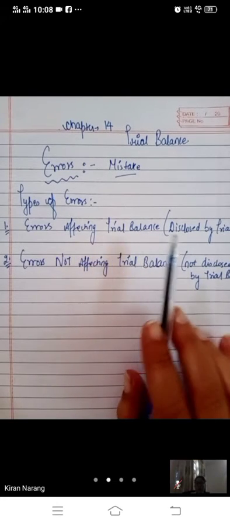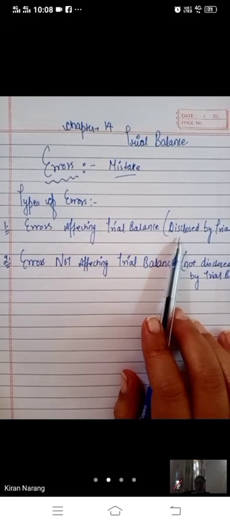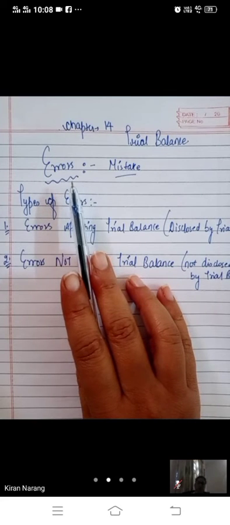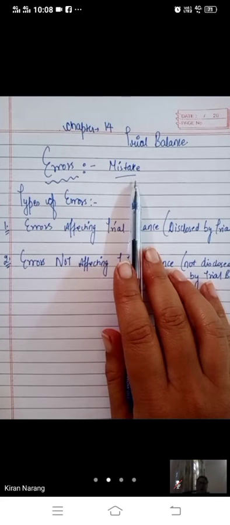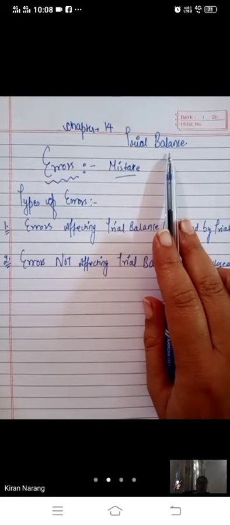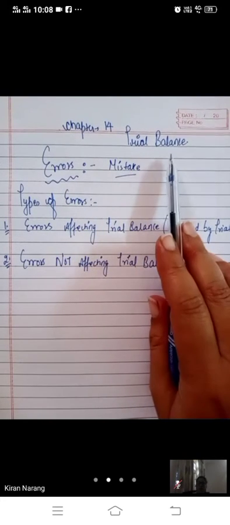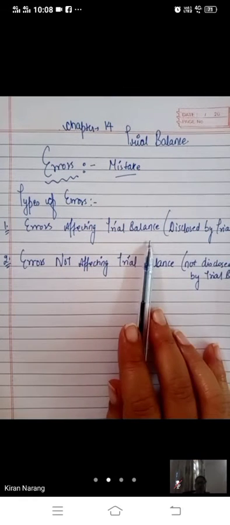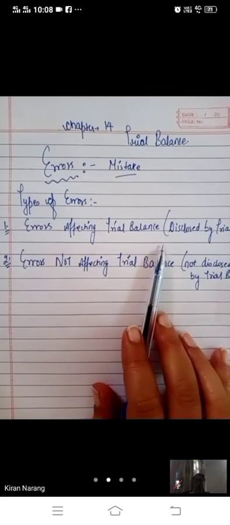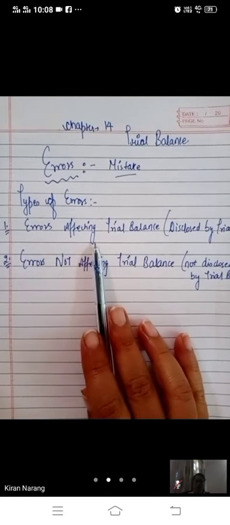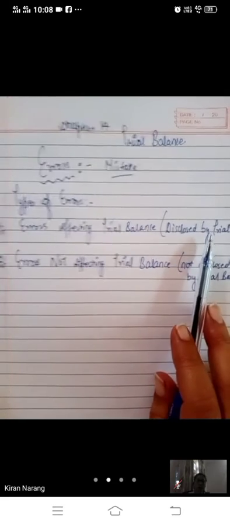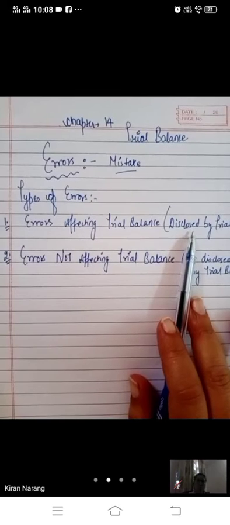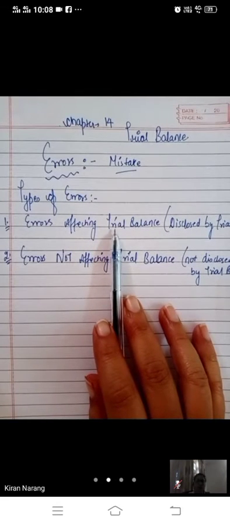If the total of both sides is not equal, there is some mistake, and that mistake is known as error. Error is a mistake which we have committed while preparing a trial balance, due to which the debit side is not equal to the credit side. This is an error affecting the trial balance, and it is disclosed by the trial balance. If the totals are not equal, you will come to know automatically that we have committed some error.